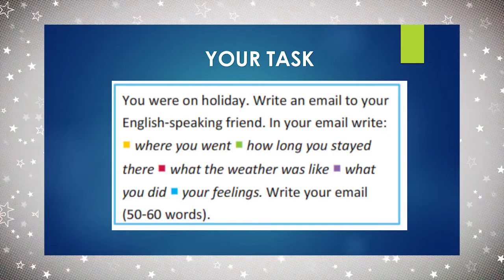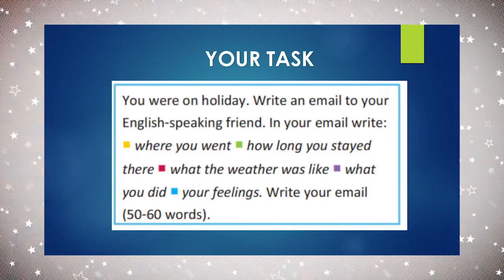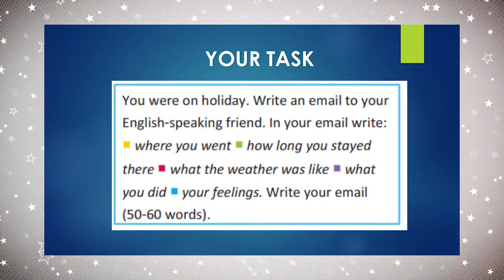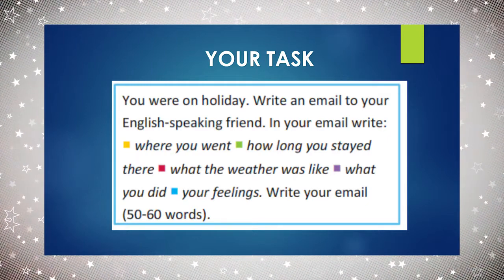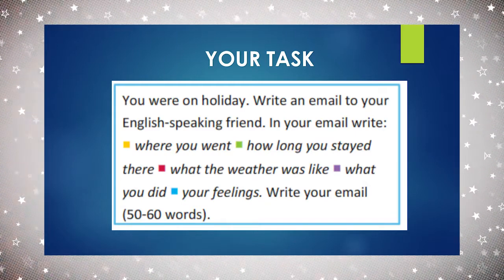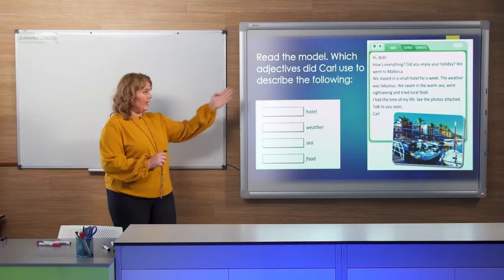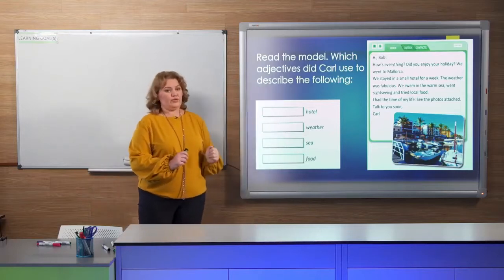Was it sunny, rainy? You need to describe the weather. So explain what you did there. Describe the actions. And finally, give your opinion about the feelings. How did you feel? So you need to write from 50 to 60 words. Let's go with an example. Have a look. I'm going to read this to you.